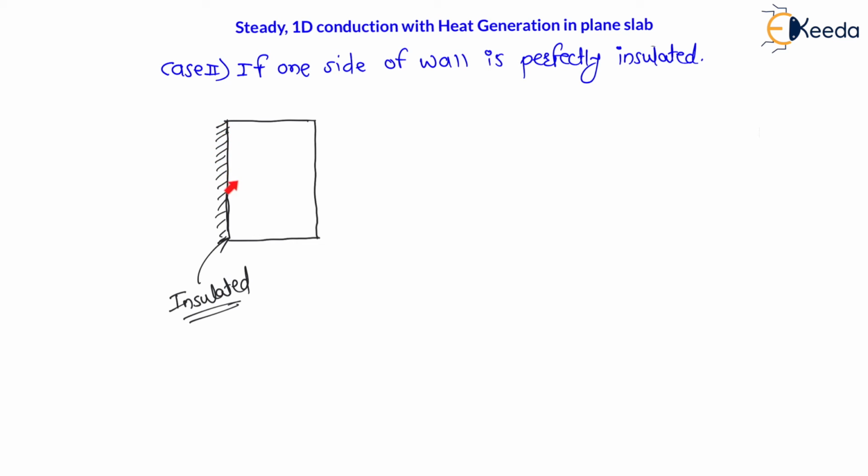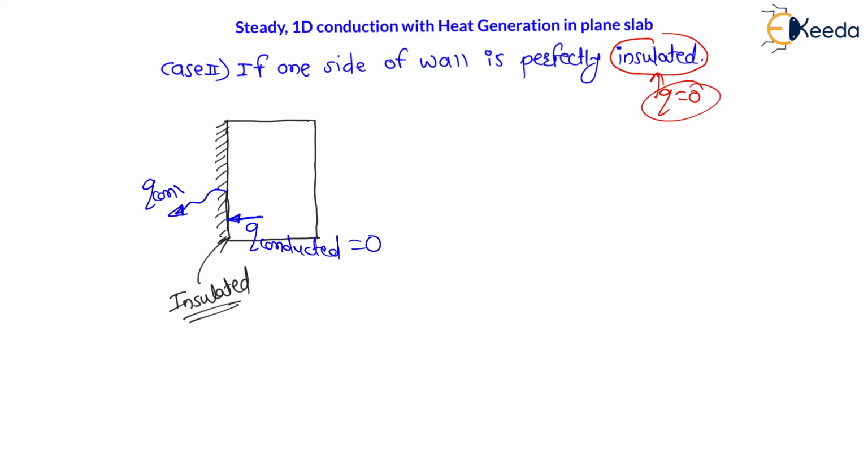Now my dear students, for this insulated side, insulation means no heat transfer. What is the meaning of insulation? The meaning of insulation is no heat transfer. Heat transfer is zero by any mode of heat transfer. It may be conduction, radiation, or convection; all the modes of heat transfer are zero. Therefore, the heat conducted from the insulated end will be equal to zero, as well as the heat convected from the insulated end.